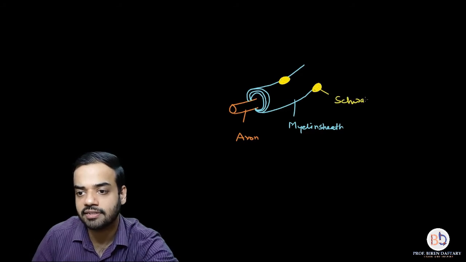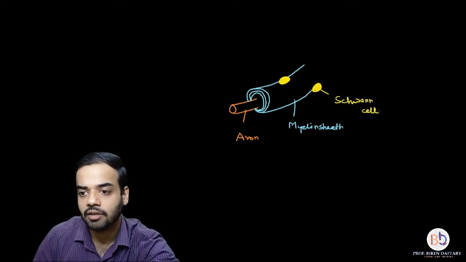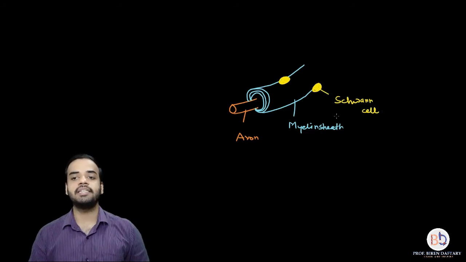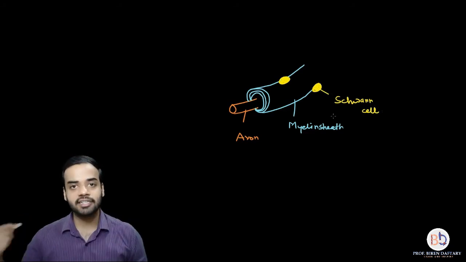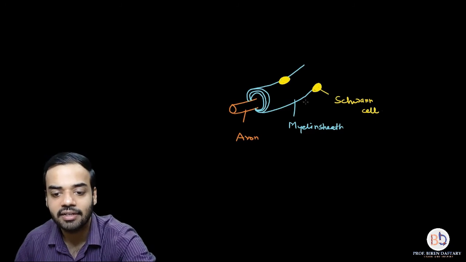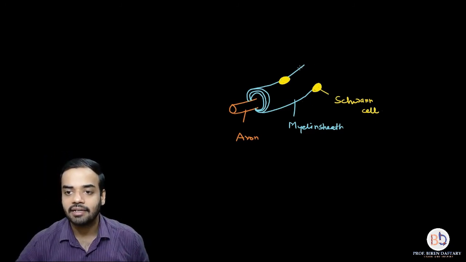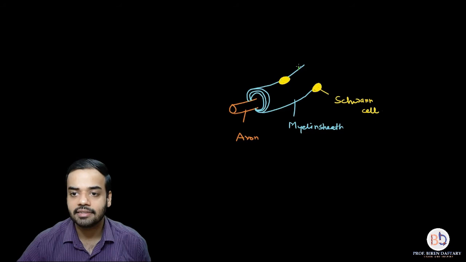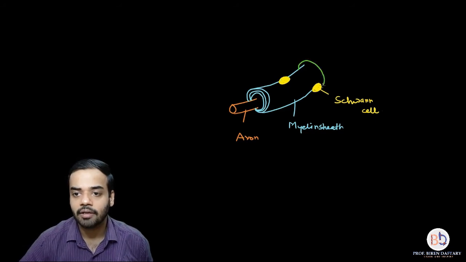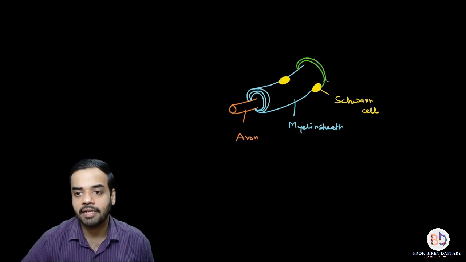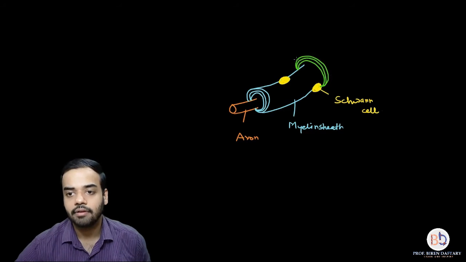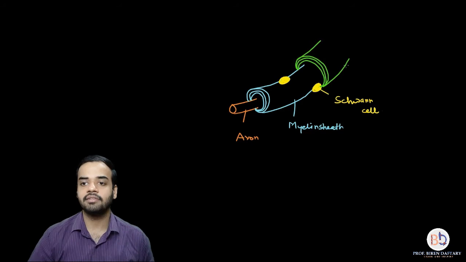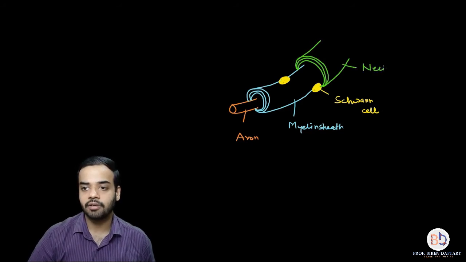These Schwann cells are responsible for the formation of this myelin sheath, and finally outside the myelin sheath is the last layer present, and that layer is called neurilemma. It is covering the myelin sheath. I hope this diagram is clear, and this is the neurilemma.